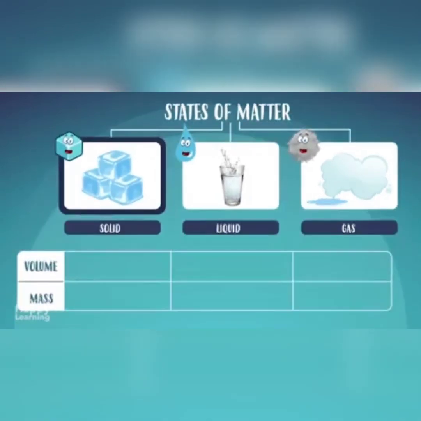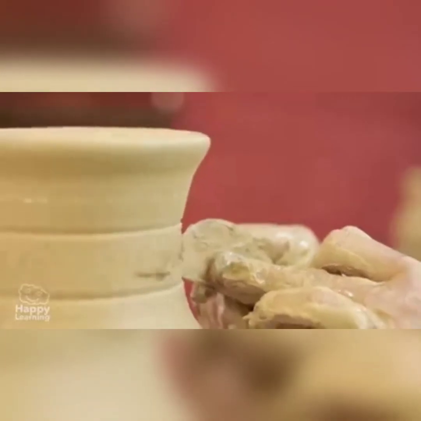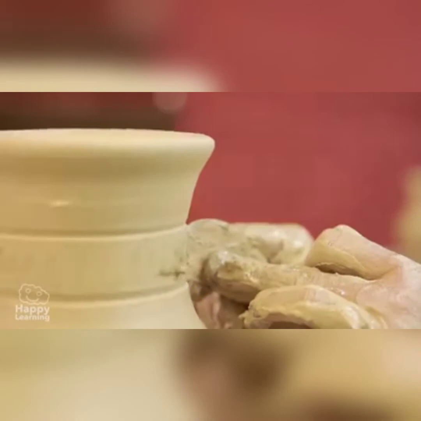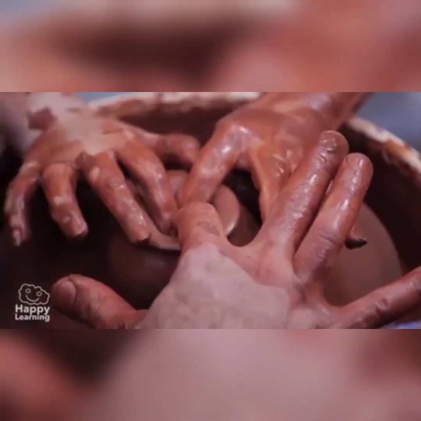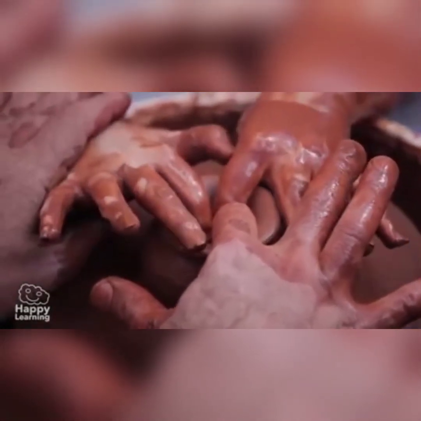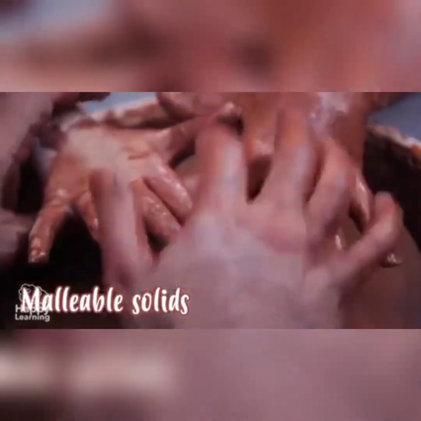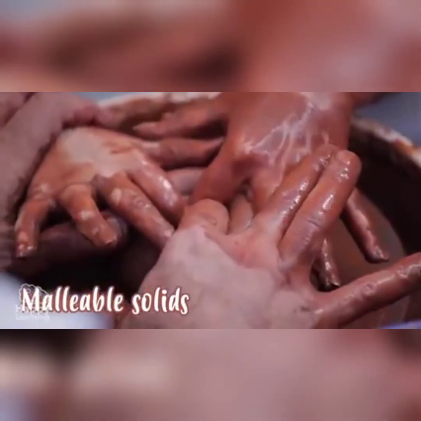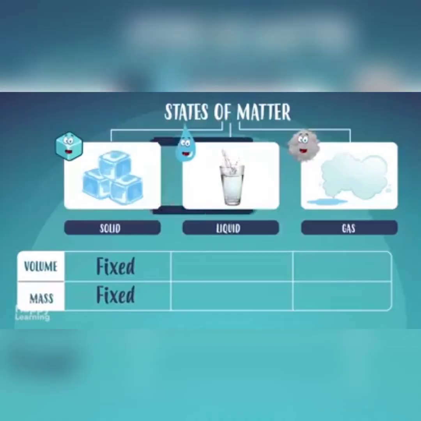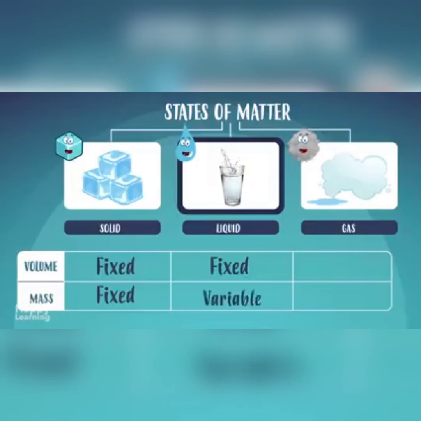Solid state is characterized by having a fixed volume and size. Although, in some cases, we can change its size, like with plasticine or clay. In these cases, they are malleable solids. Liquid state is characterized by having a fixed volume and variable size.